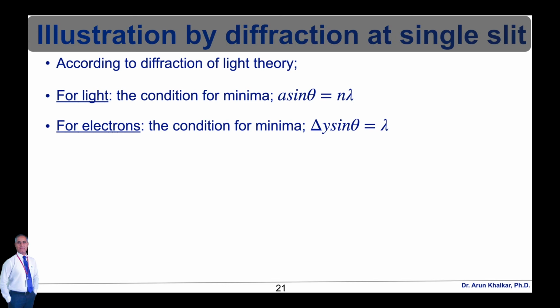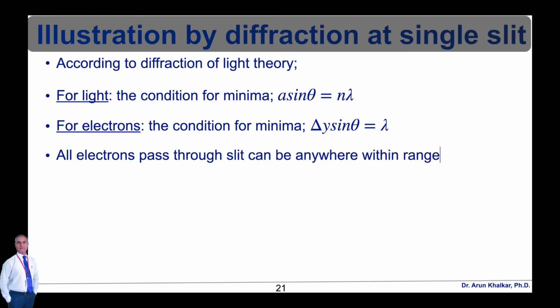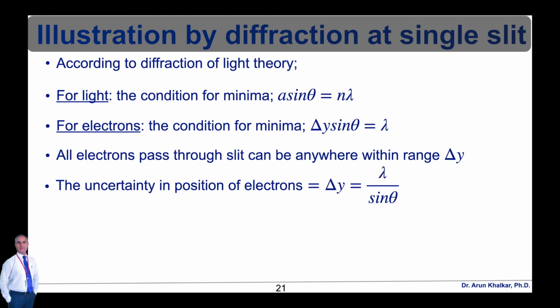So therefore, for the electrons, the first order minimum can be written as delta y into sine theta is equal to lambda. So the vibrations are along the y direction. In this case, delta y is nothing but the width of the slit, as all electrons passing through the slit can be anywhere within the range delta y. Therefore, for the uncertainty in position of electrons, we can write delta y is equal to lambda upon sine of theta.